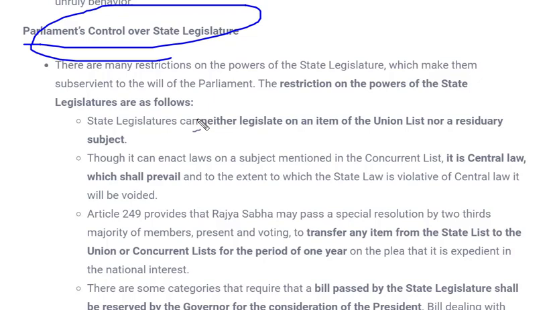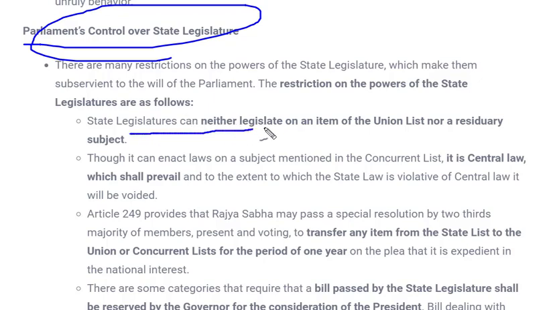when the country was formed, we didn't have states. A few states were dependent on themselves. Few states wanted to join India, whereas few states wanted to join Pakistan. So for that purpose, control over the state legislation was very important from the center. So because of that, these provisions are given. Let's see what the controls are.